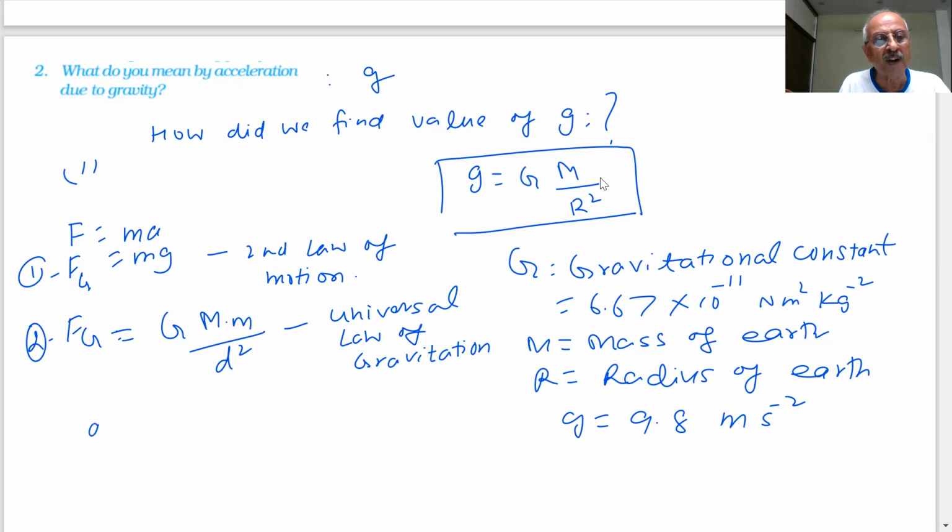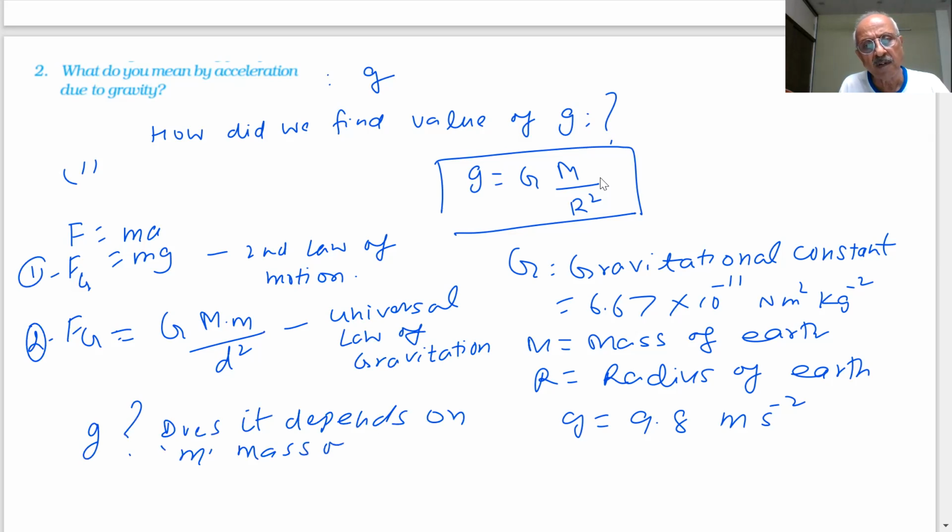Does the value of g depend on the mass of the object? No, sir. Therefore, you can take a hollow sphere, a filled sphere, any solid substance or any mass, and the value of g will remain the same. The acceleration due to gravity will continue to be 9.8 meter per second square.